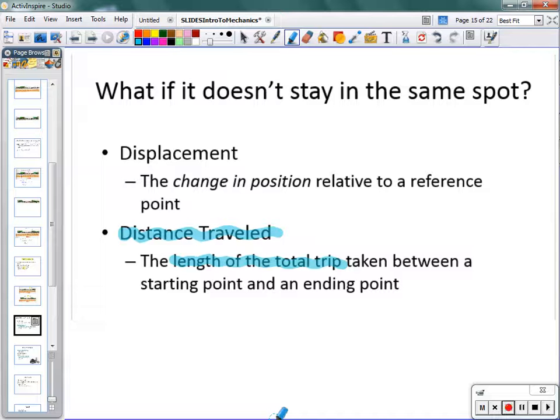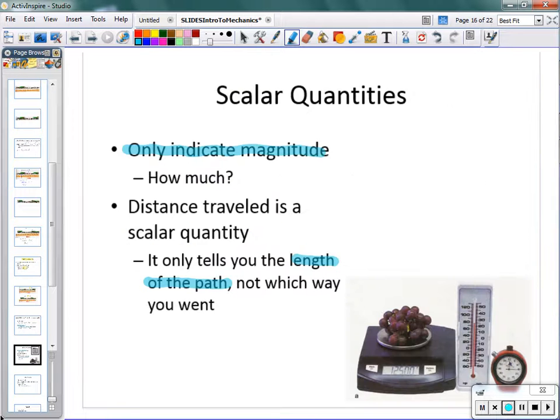How much total distance did we travel from where we started to where we eventually end up? Distance traveled is an example of a scalar quantity. A scalar quantity only indicates magnitude. It only tells us the length of a path or how much of something there is, but not which way.